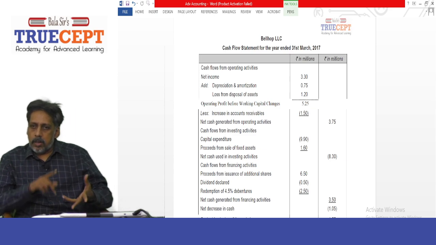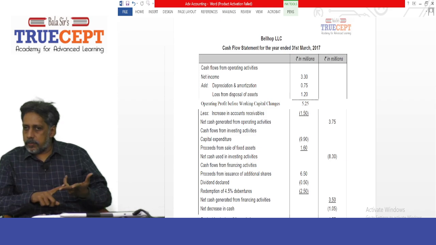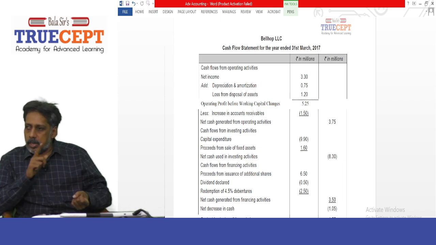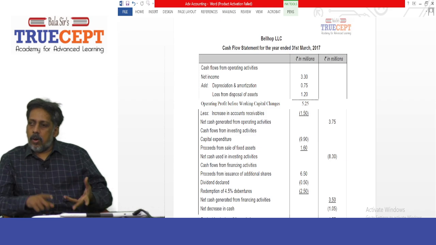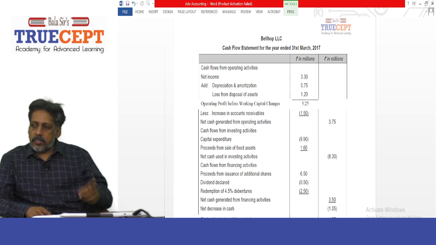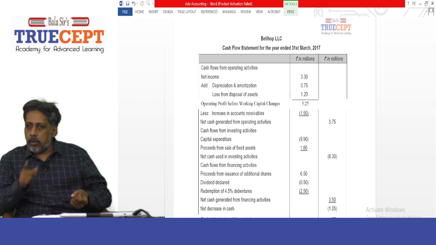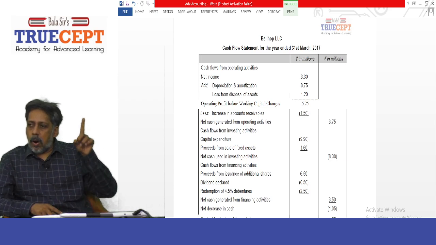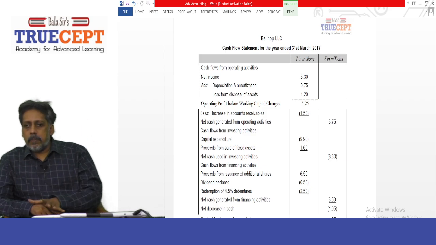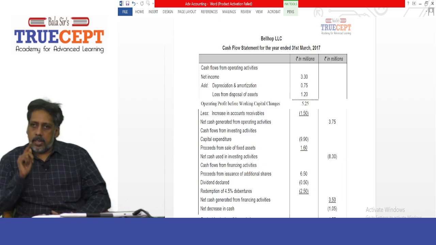Adjustments for, number one, the non-cash depreciation and amortization, which is 0.75 million to be added back, and also a non-operating expense, in brackets loss on disposal of asset. Amount is 1.2 million. So total is 5.25 million, which is your operating profit before working capital changes.